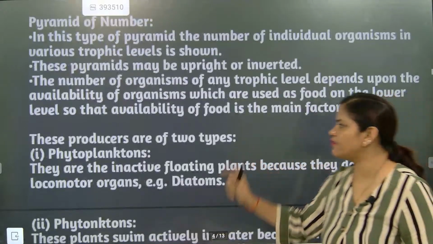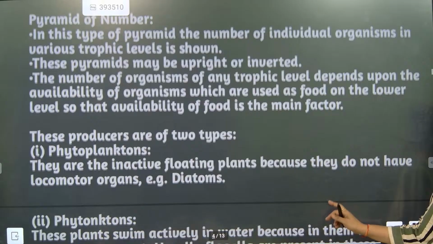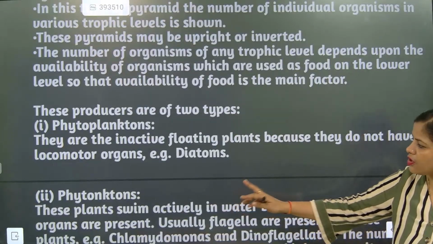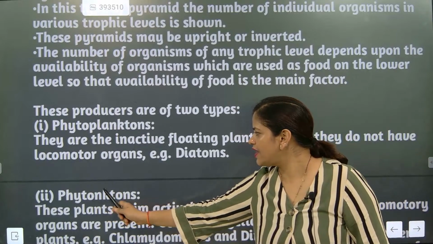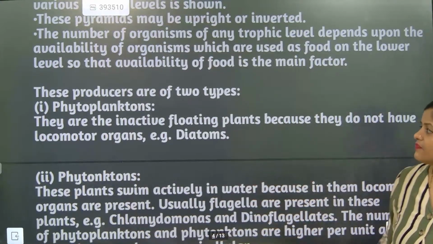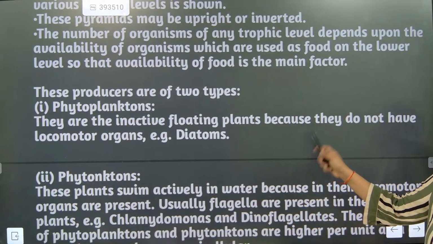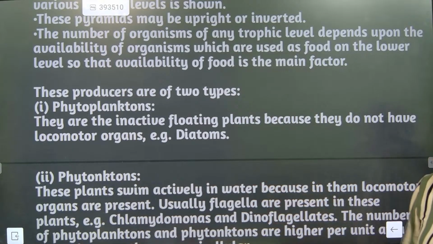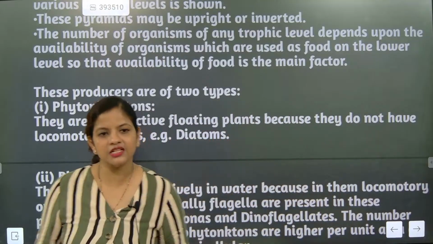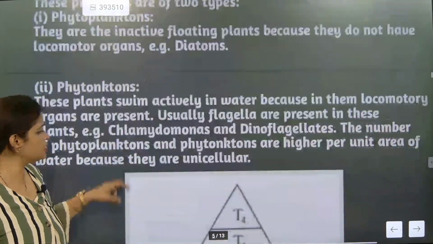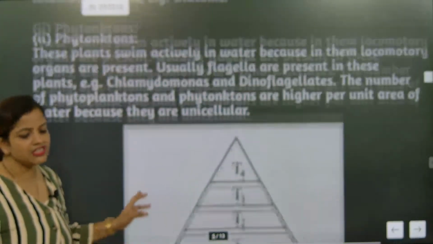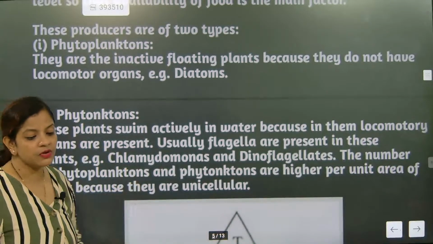Now these producers are of two types. Can we start with this? So what are the two producers? One is phytoplanktons and the other phytontons. We will be writing this one. So phytoplanktons. These are inactive floating plants because they do not have locomotor organs. Understood? So diatoms, they will be floating, but they don't have other skills. I hope you understood this one. So can I go for the next? See, I think I'm going to keep it till here, because if I start about floating plants and this section, it will take serious time.